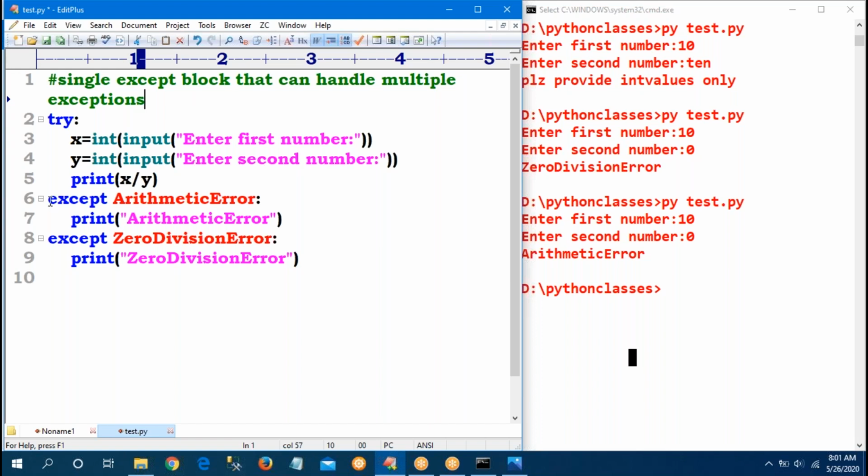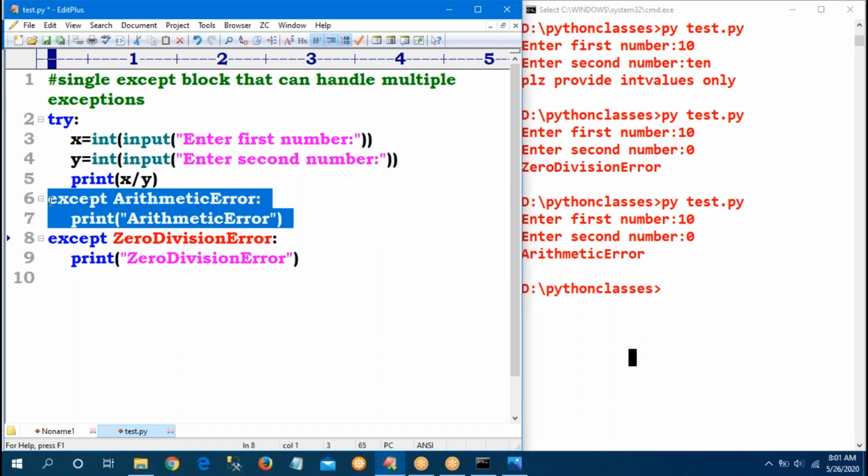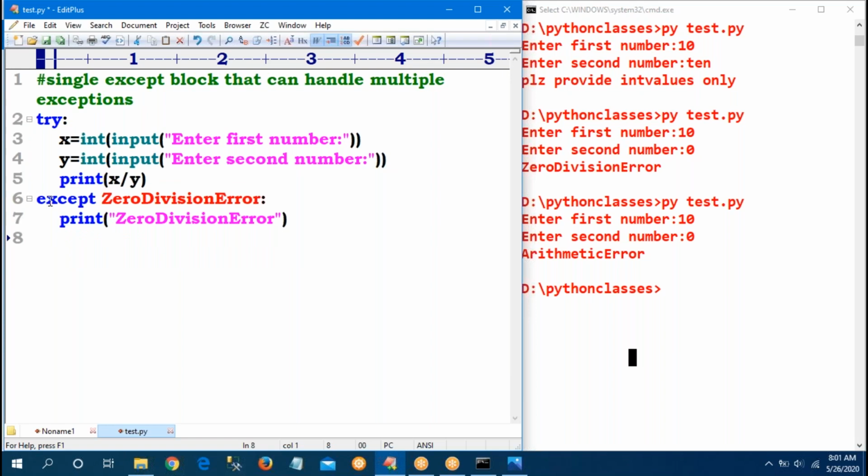Single block only, but I want to use multiple exceptions. Previously I gave zero division error and value error, type error, something. Okay, no problem. So two except blocks are there, but I don't want two except blocks. Only one is enough.